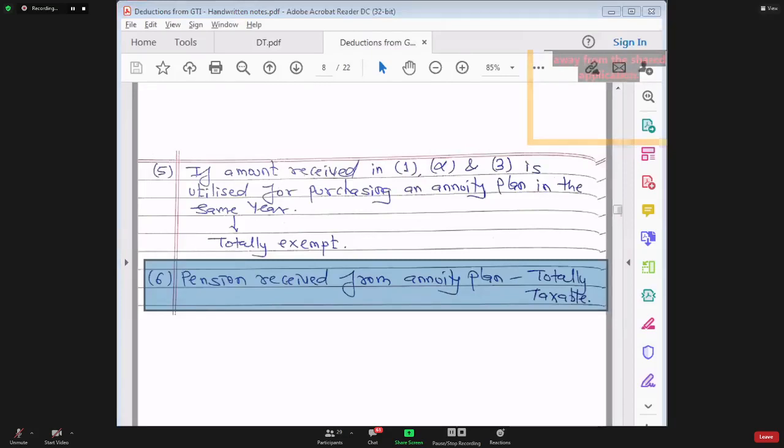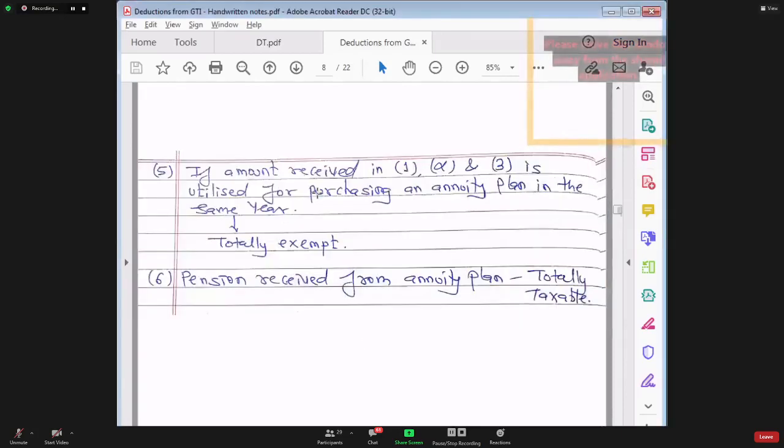Rizwan is asking me, sir, is annuity plan purchase a deduction in section 80C? Rizwan, if something was made taxable to you in point number 1, 2, and 3, and for saving tax on that you have invested money in an annuity plan, then for that you cannot claim deduction in section 80C, because for that we have already given you exemption.